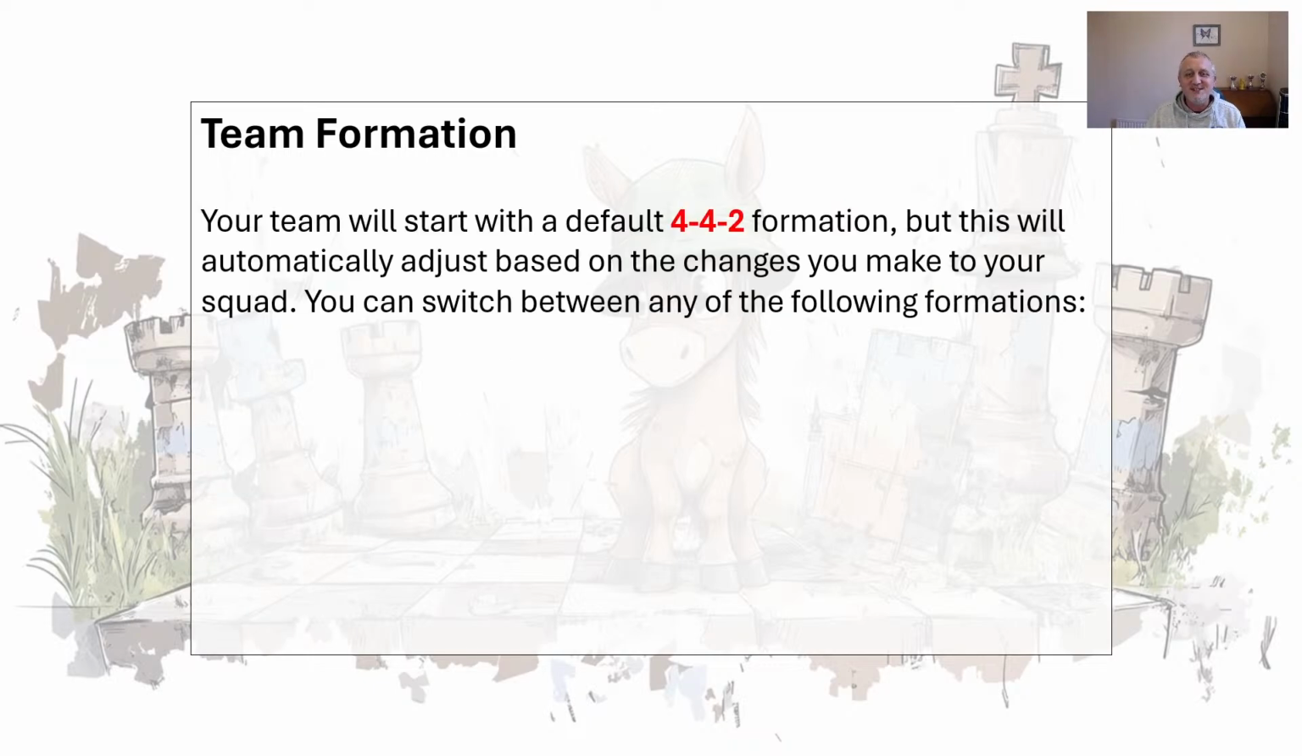So the team formation. It starts off as a 4-4-2. Now this is different to FPL. I've highlighted here you have to have at least 3 midfielders. In FPL, you can have a formation of 5 defenders, 2 midfielders and 3 forwards. You can't do that in this game. So these are the various allowed formations.